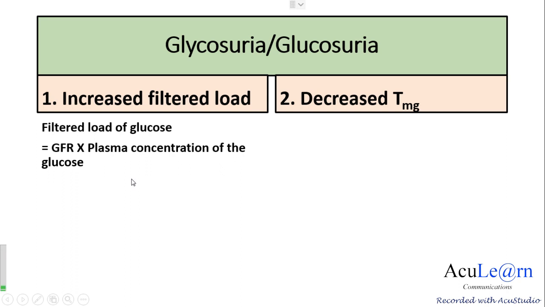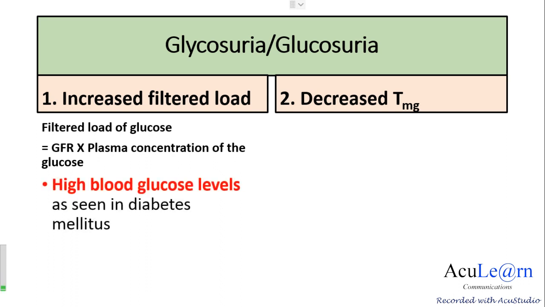Now, there are two situations which I'll explain here. There are many more situations, but here I'll only give you two examples where each of these parameters can be changed. The most common one is the change in the plasma concentration of glucose, where you have high blood glucose levels or hyperglycemia, as seen in diabetes mellitus, and the plasma concentration of glucose will be increased. This will increase the filtered load and it exceeds the transport maximum for glucose, causing glycosuria.